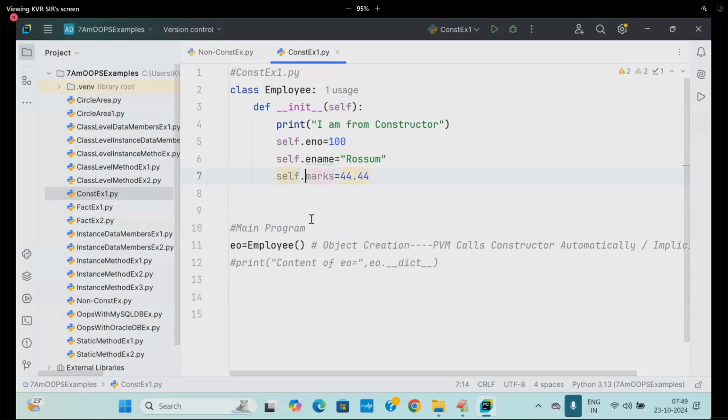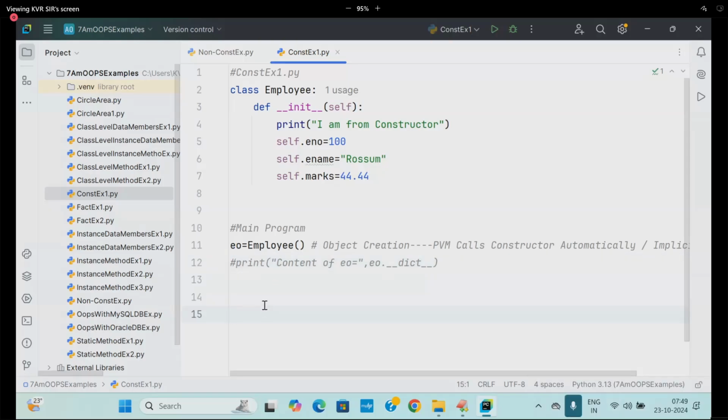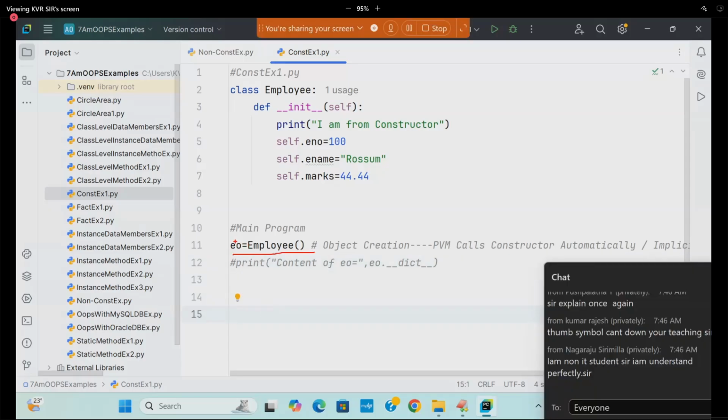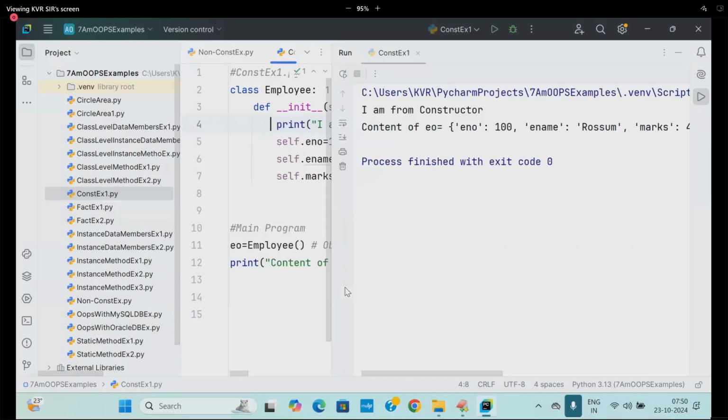So similarly, what is happening here? Whenever you call like that, do you know what is happening? eo will be placed in self. self.eno, self.ename, self.marks are placing in where only? eo. So eo is getting printed. Are you following me now? Let us execute. Automatically, what is placing here? This object is initialized. Look at that. Earlier, what was printed? Empty.